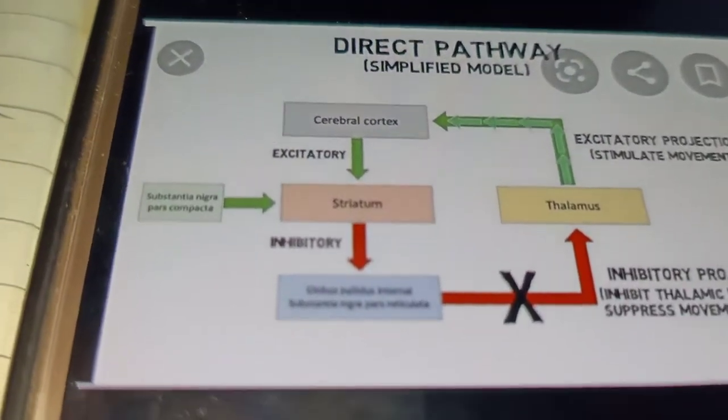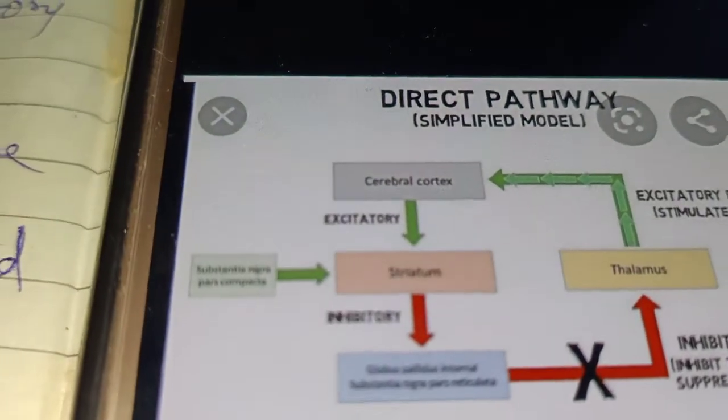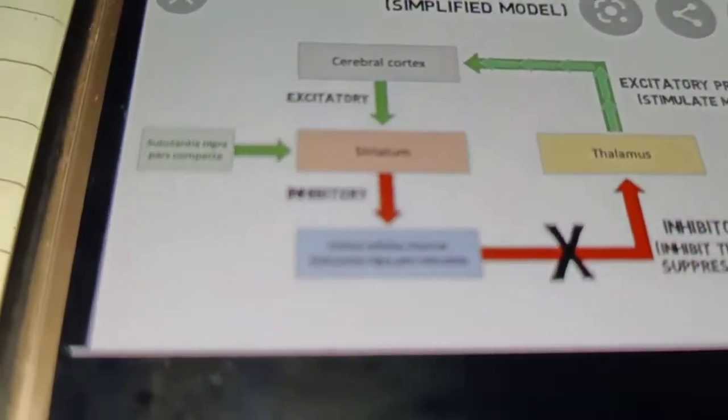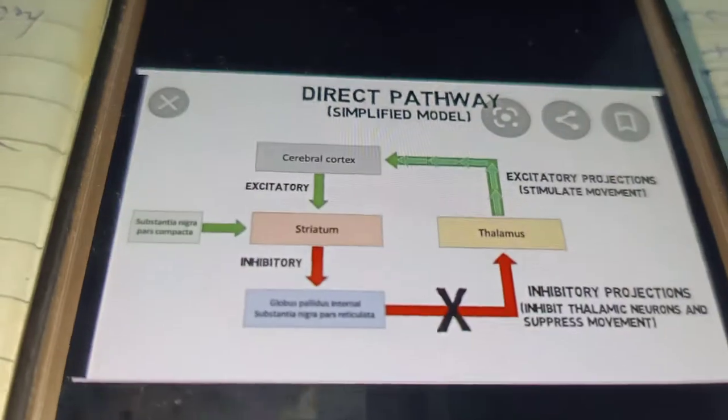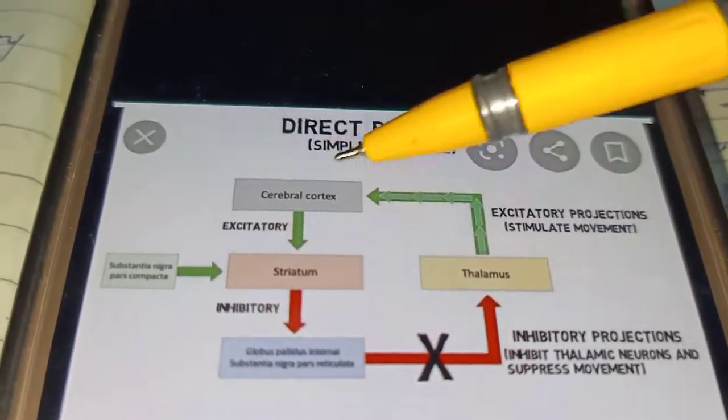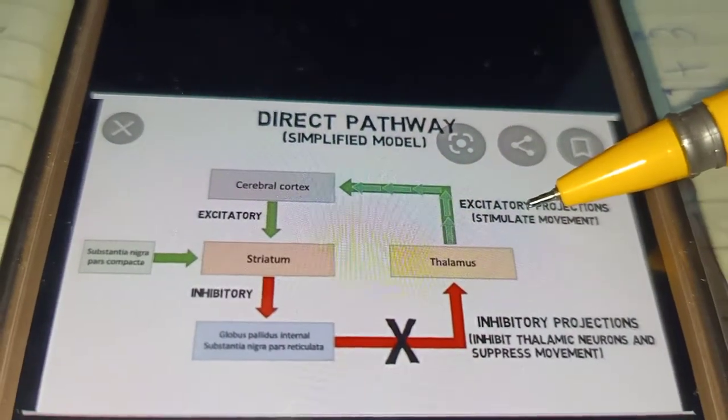Thus, the tract from the thalamus to the motor cortex is excitatory.